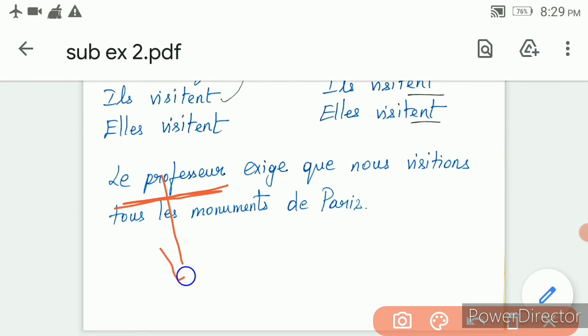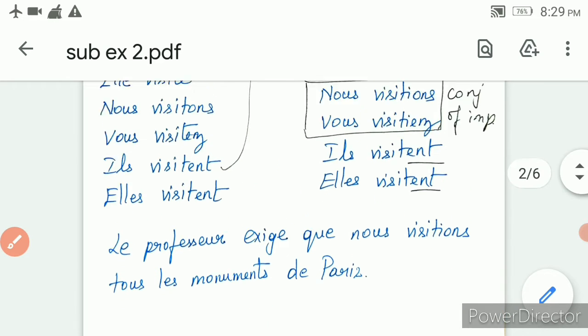The answer is: le professeur exige. Le professeur means the professor, so it is il conjugation. Exige que, you have to introduce, I said. Then nous is given in the sentence. So what is the nous conjugation here for subjunctive?